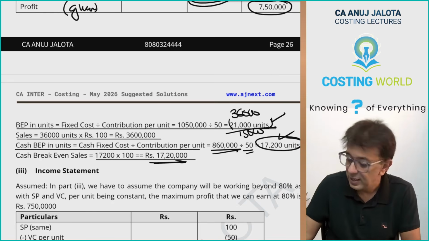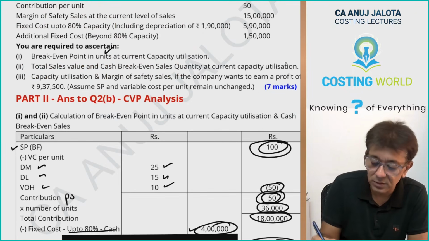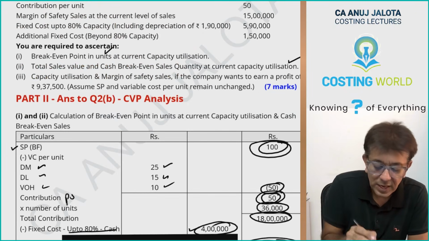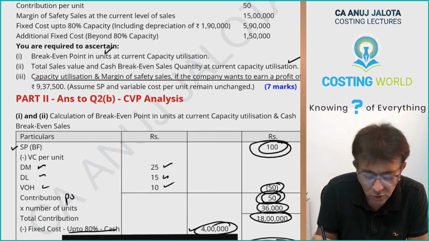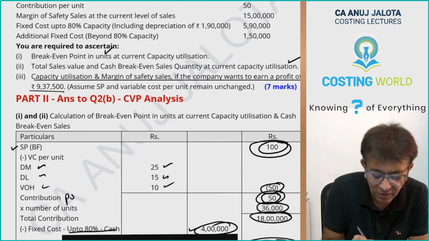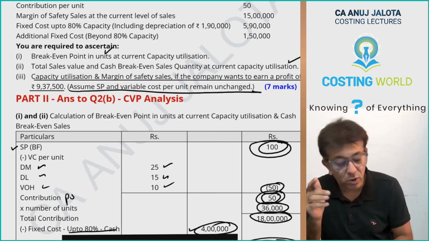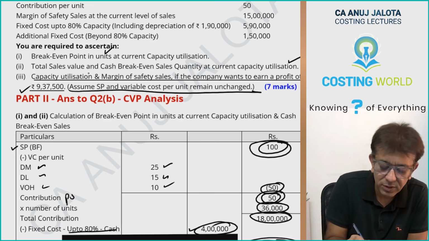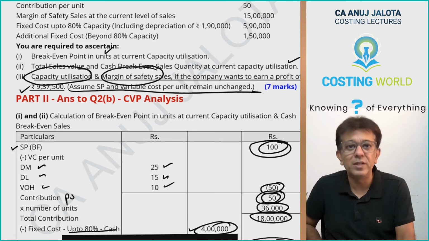Then, I like part 3 in this question. I love that part 3. Capacity utilization and margin of safety sales if the company wants to earn a profit of 937,500. Assume selling price and variable cost per unit remain unchanged. So those guys are saying if you want a profit of 937,500, then what should be the capacity utilization and what will be the margin of safety sales.